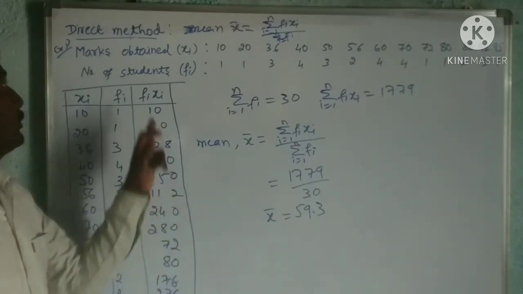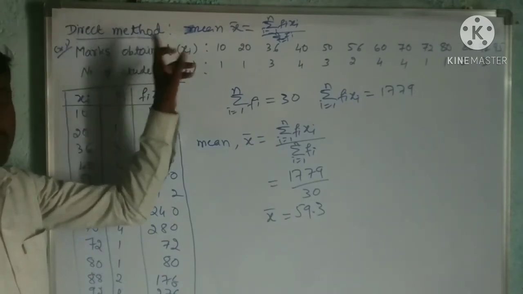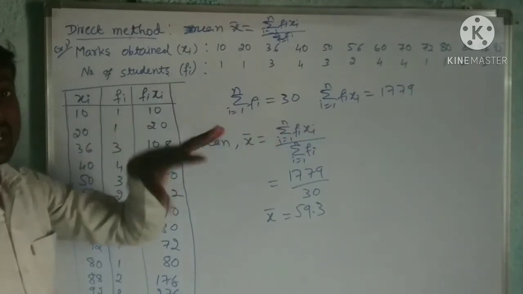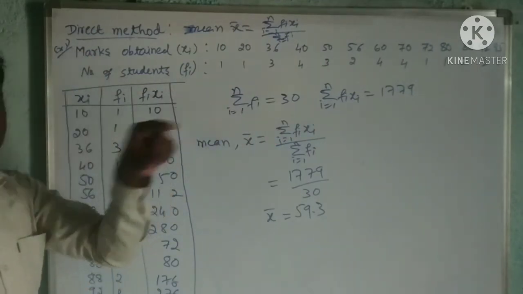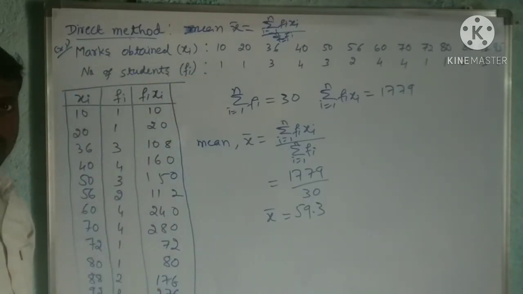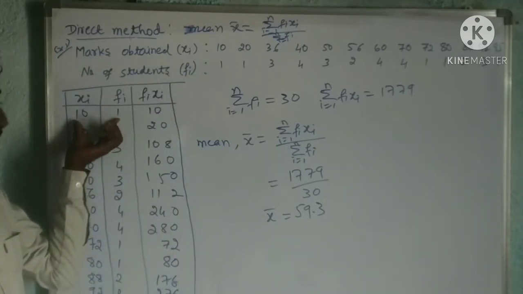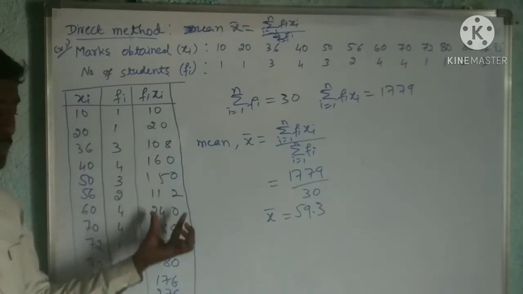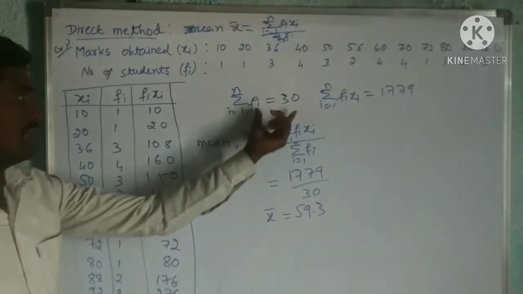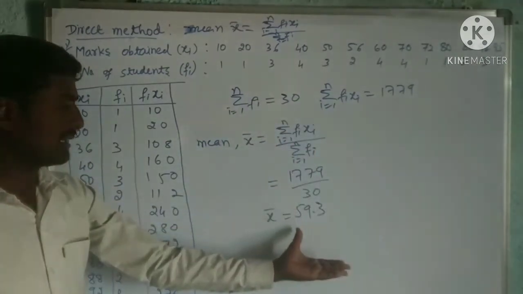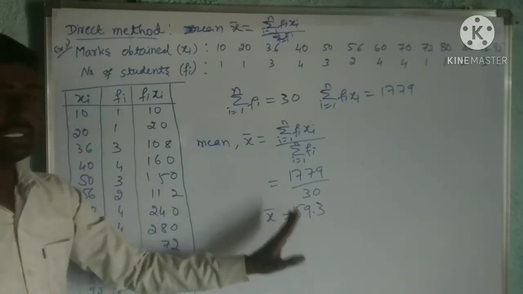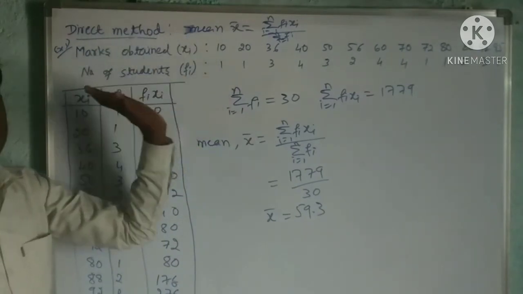First you write the heading, direct method. Under that you can write the mean formula. Then you write example number 1, so you write that question. After writing the question, you draw the table. You know this already. These two columns are given. fi xi means multiplication of the fi and xi columns, and we will get this. Then substitute these values in the given formula, and we will get the mean as 59.3. This is how we can find the mean by the direct method.